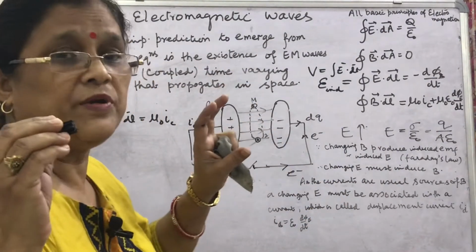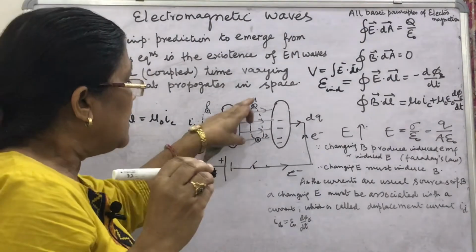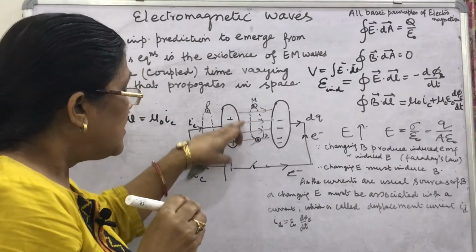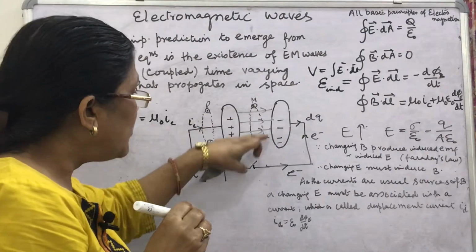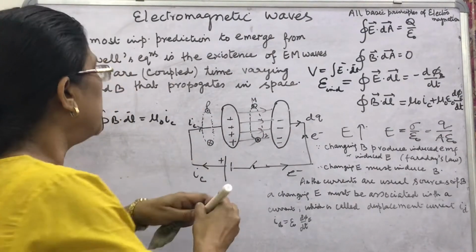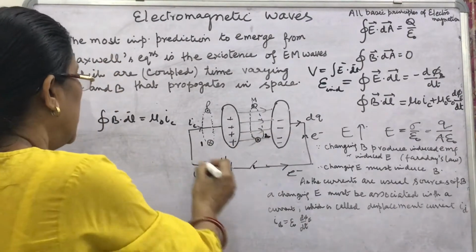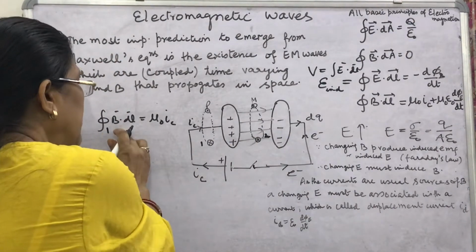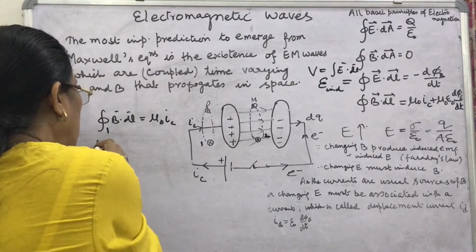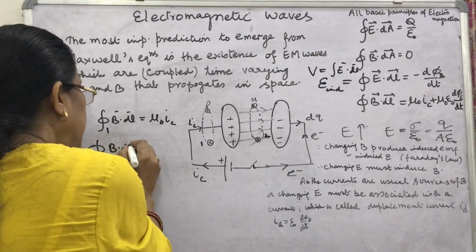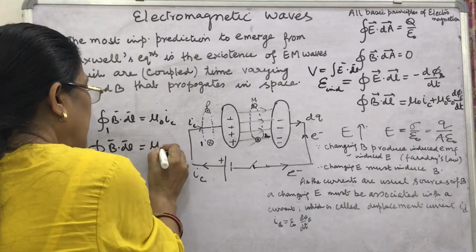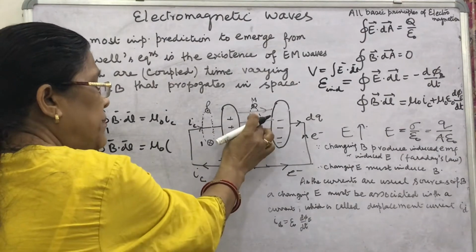I told in the previous video. So, here again I am telling that if this is the loop of same area as this loop, suppose this is loop number 1 and this is loop number 2, then this is the loop number 1, mu naught IC. What about this, B dot dl equal to mu naught as per Ampere?